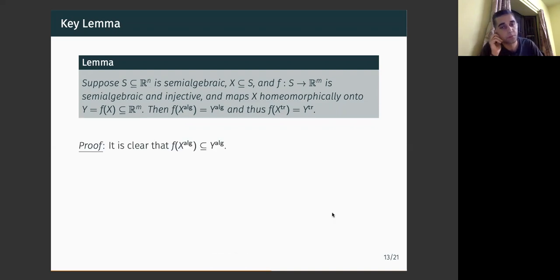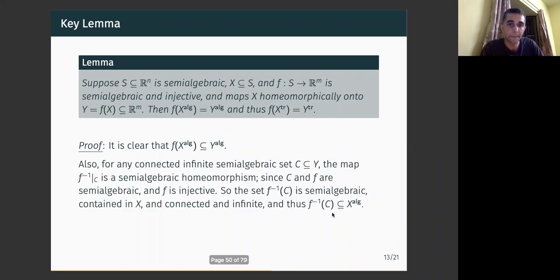Well, okay. So if you pick a connected semi-algebraic curve inside X, then F is semi-algebraic and injective, so if you map it into Y, you also get a connected semi-algebraic curve. So no problems proving this inclusion.